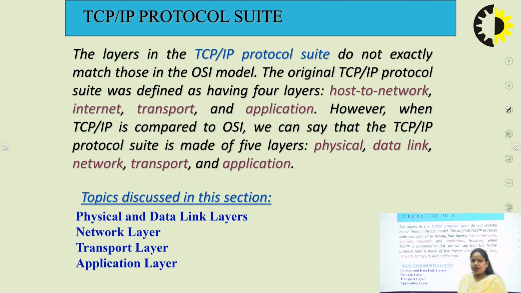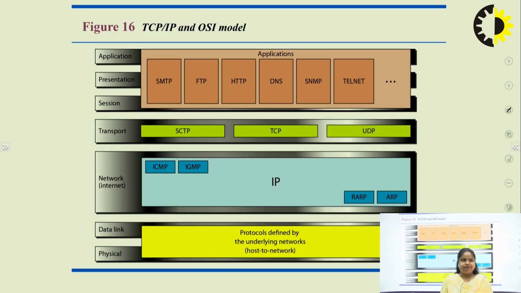First is the host to network layer, second is the internet layer, third is the transport layer, and finally we have the application layer. We can say that TCP compared to OSI is also made up of 5 layers: physical layer, data link layer, network, transport and application. What I mean is that in this case we can convert both the layers in a different way, or it can work in the same way as a host to network layer.